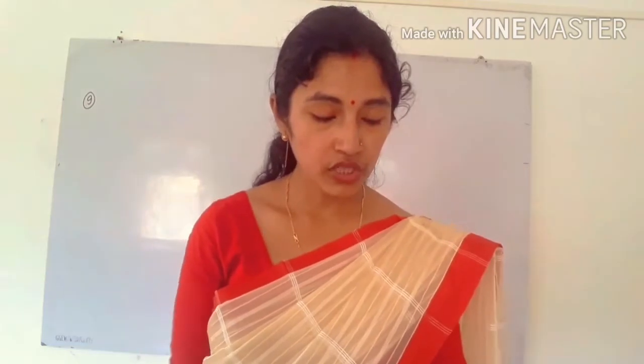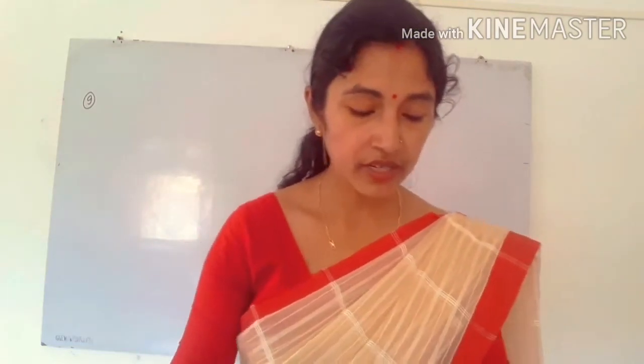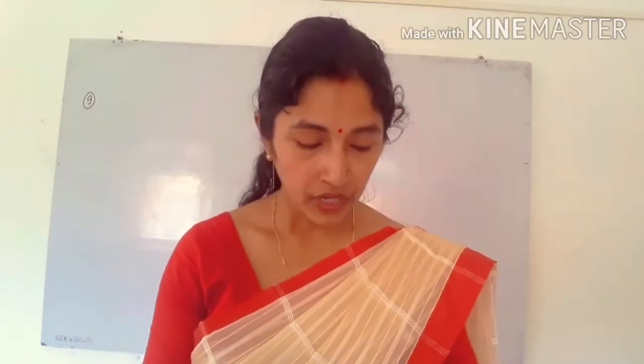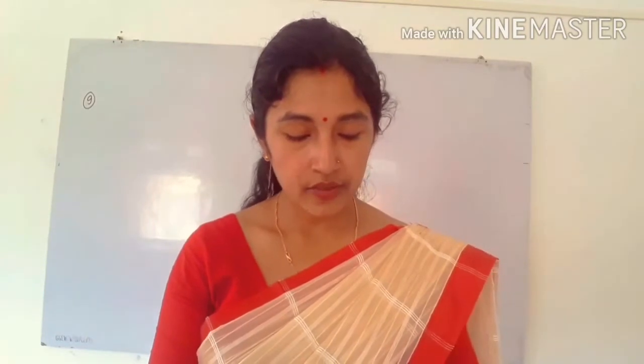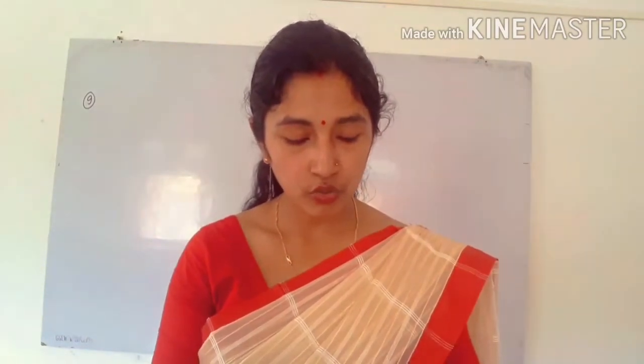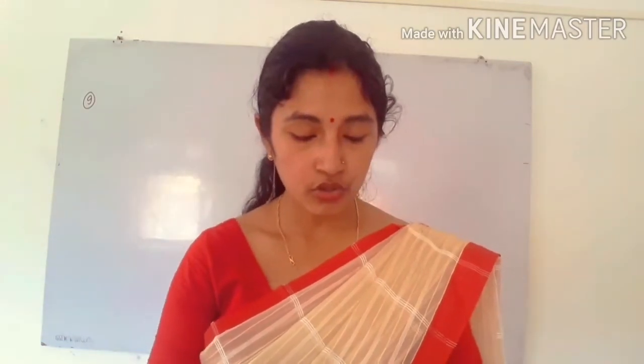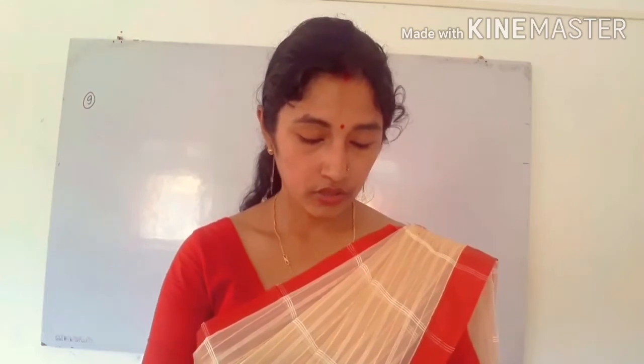The first question is, a school starts at 8 a.m. That means it is given that the school starts at 8 a.m. and the classes are for 5.25 hours. That means this is the time duration of the classes. Next, it takes 0.75 hours to reach school from Sally's house. So from Sally's house to school, she takes 0.75 hour.